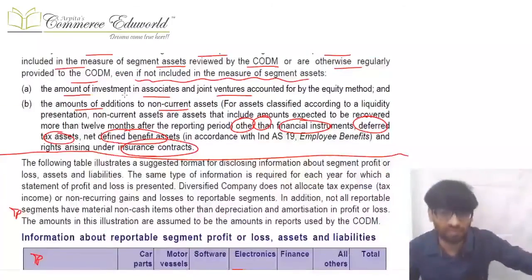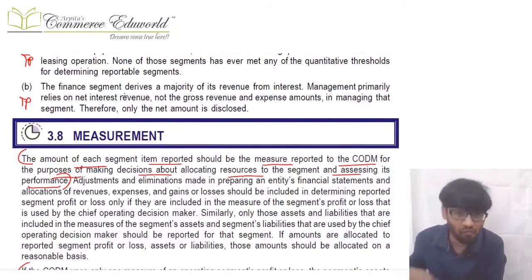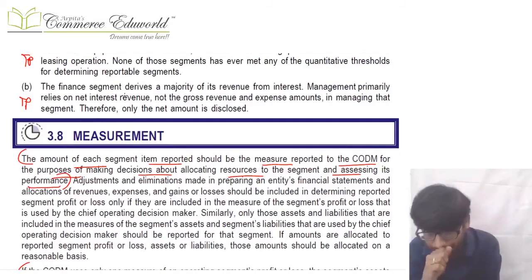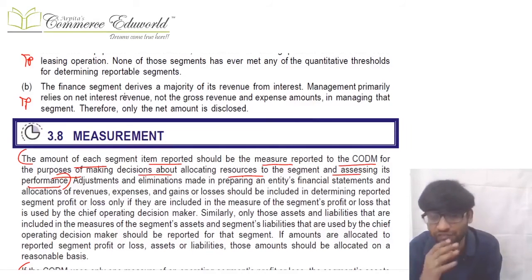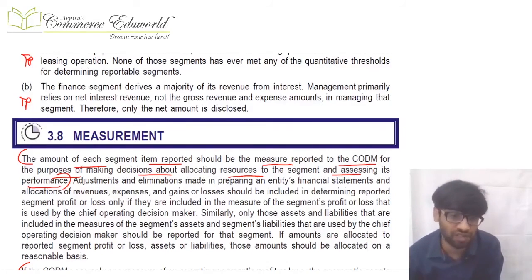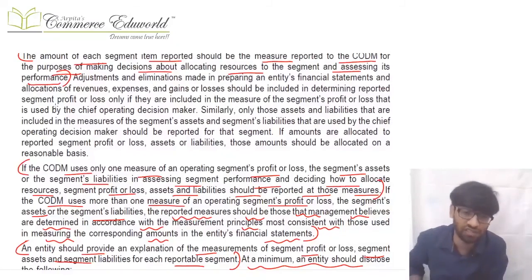Okay, then in measurement, we studied that when you are disclosing as per Ind AS 108, the measurement of that item should be based on the measure used to report to CODM, even if it's different from the measure used to report in financial statements of the entity. If there's only one measure used to report to CODM, then there will be no problem. In our operating segment disclosures, that measure will be used. But if the CODM uses more than one measure, in that case, the measure which is most consistent with the measure used in the financial statements can be used.